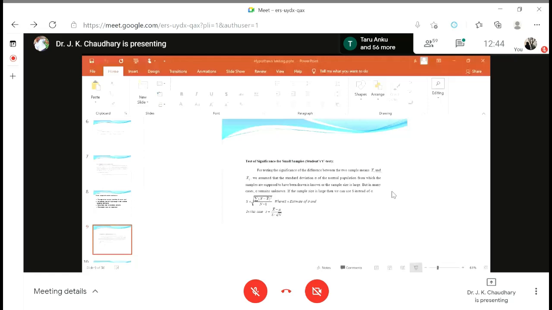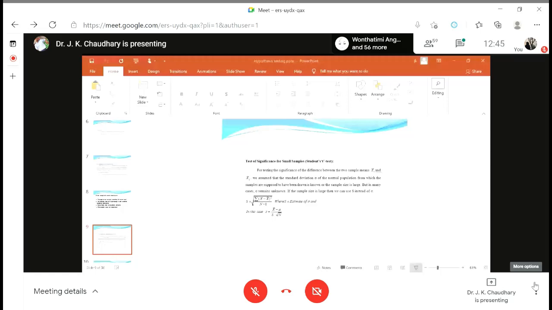And the scientist who discovered the t-test was W.S. Gosset in 1908. And the range of the t-test is also from minus infinity to plus infinity.